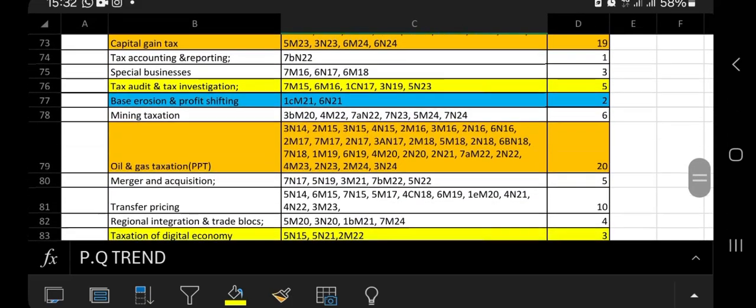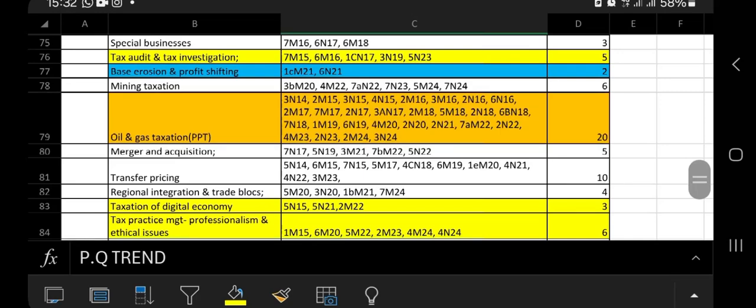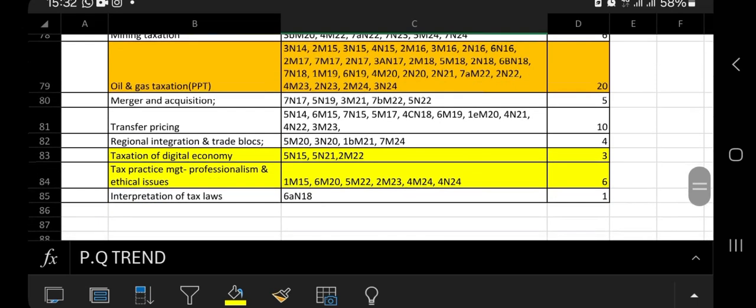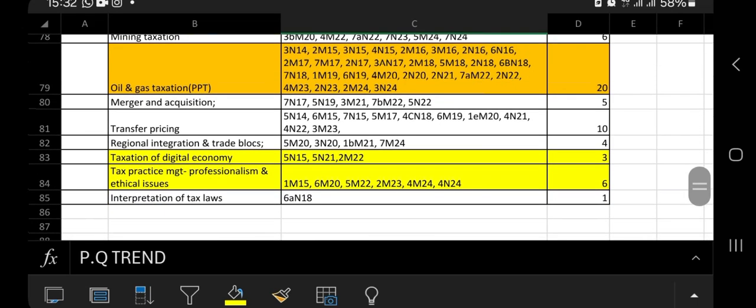Then we're talking of tax audit and tax investigation. November 23 was the last time it was examined. It's probable in your May 25 examination. Taxation of digital economy, very critical because of the times we are in, was last examined in May 22. Please pay critical attention towards your May 25. Then tax practice management, professionalism and ethical issues was examined the entire year last year, but it's still probable, so pay attention.